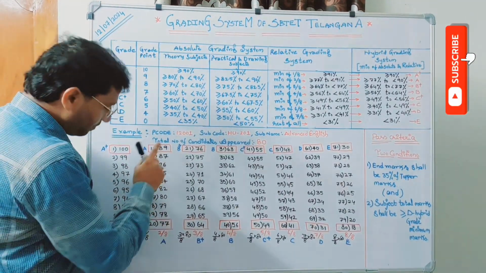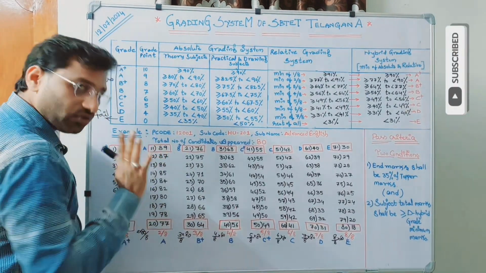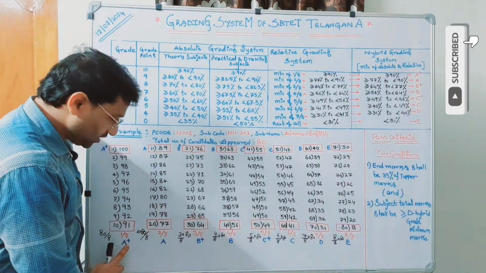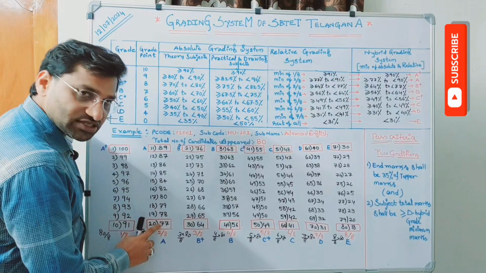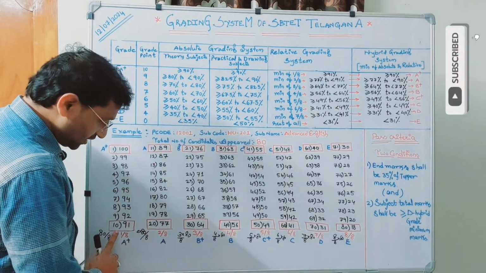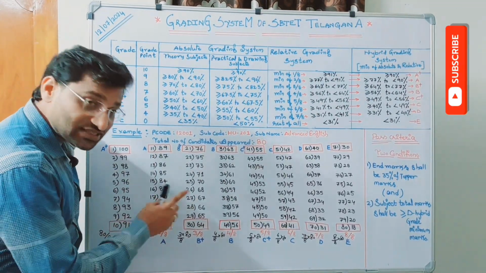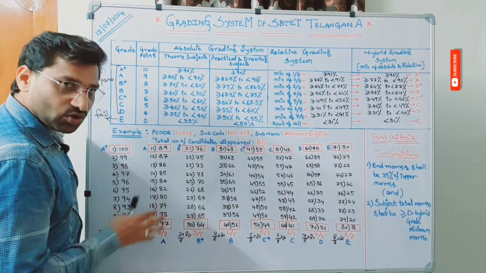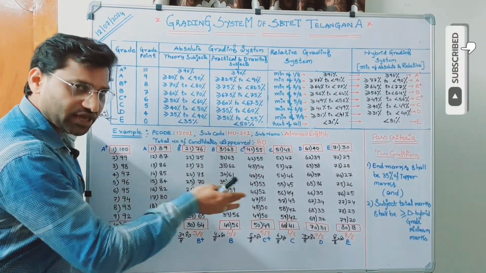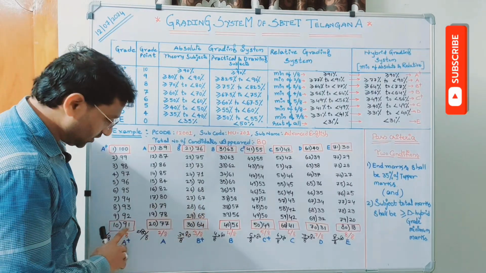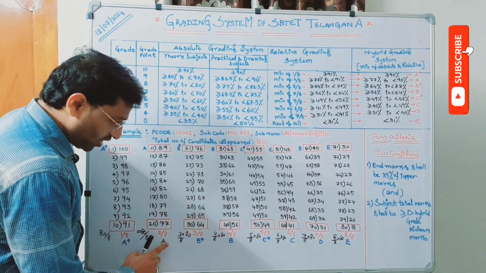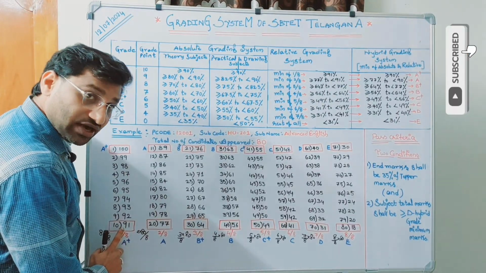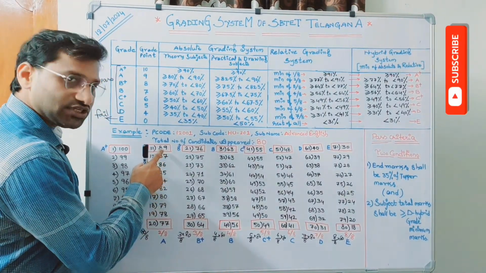77 is actually 89 only, because from 91 onwards you are assigning A plus. That means for A, the lower range is 77, and the upper range is less than 91. Less than 91 means here it is actually 89, because 90 is not there. No one secured 90. I just took it as an example, not so in reality. So for A, the lower range is 77, and it is less than 91, that is equal to 89.